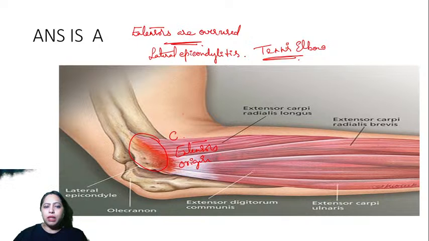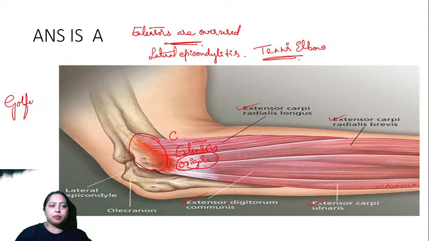All these you can see the extensors, it is written very clearly. It's a common extensor origin, this point. Okay, tennis elbow, yes. Do you know what is golfer's elbow? Golfer's elbow is nothing but the common flexor origin.